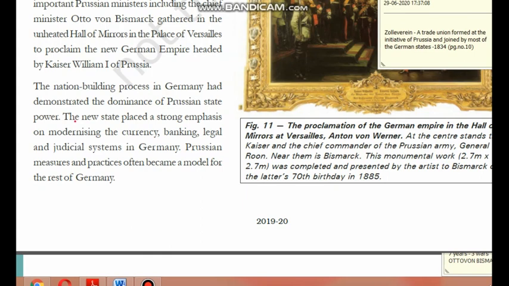And this new state placed a strong emphasis on modernizing currency, banking, and the legal and judicial system in Germany. Prussian measures and practices often became a model for the rest of Germany. Whatever policies and measures were practiced in Prussia were implemented in Germany also, and Germany turned out to be very powerful. After 1871 there is no country called Prussia. It was referred to as the German Empire, whose head was William I.